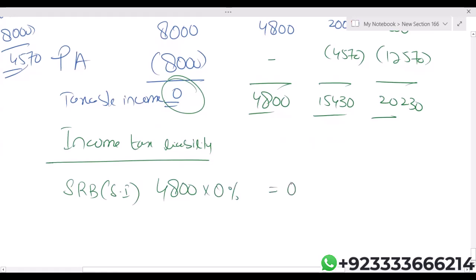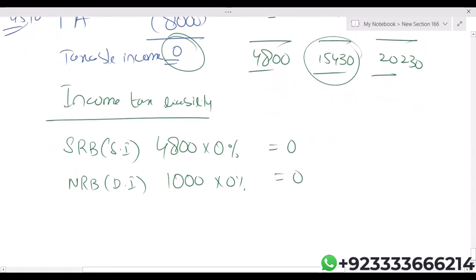Dividend income, we know that everyone gets a nil rate band of 1,000. Out of 15,430 dividend income, 1,000 we have taken in the nil rate band. So the remaining obviously falls in the basic rate.